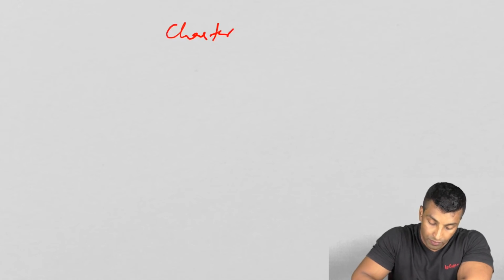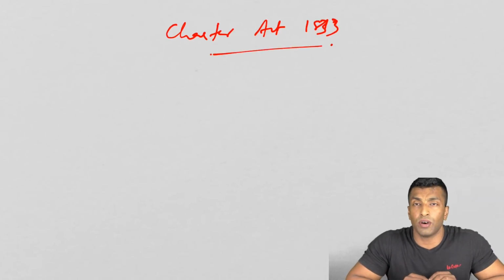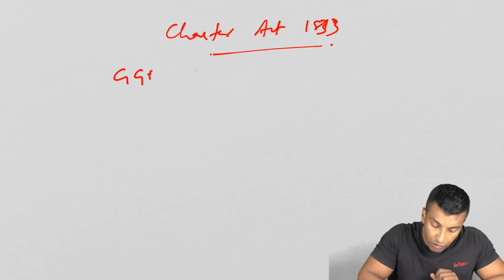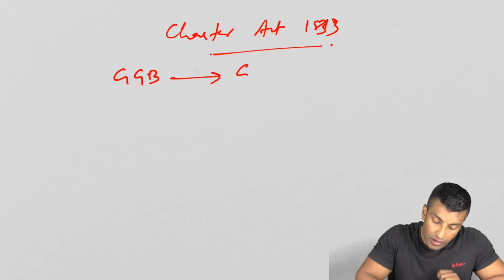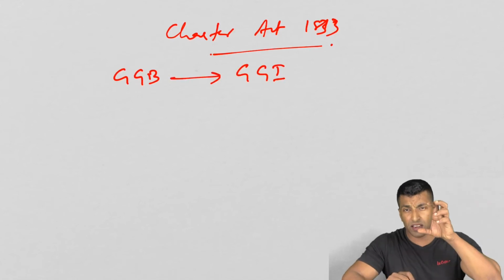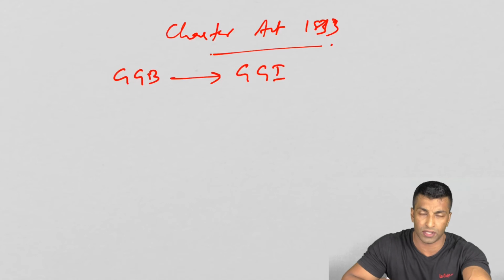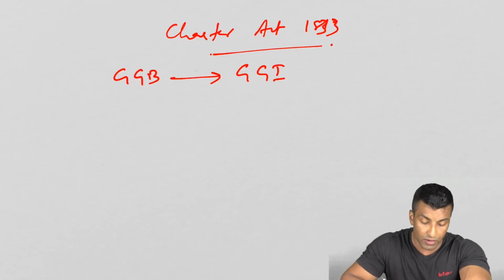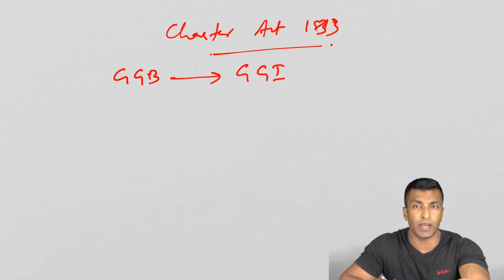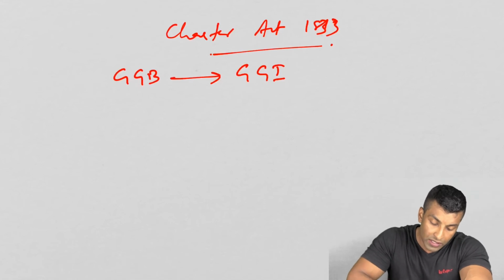Next we'll discuss the 1833 Charter Act. Under the 1833 Charter Act, we will have to discuss around 5-6 points, and the most important point is that the Governor General of Bengal became the Governor General of India. When we're discussing these 5 points, all of them come from different previous acts. So if you are clear with the 3 acts that we have discussed, this is going to be very easy for you. The Governor General of Bengal post was created in the 1773 Regulating Act, and it now became the Governor General of India post. Who was the first Governor General of Bengal? We have already discussed it: Warren Hastings.